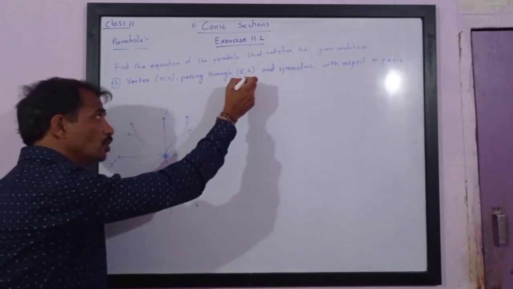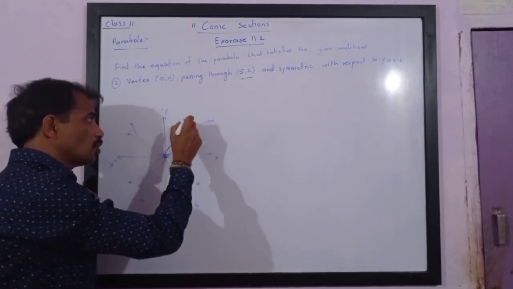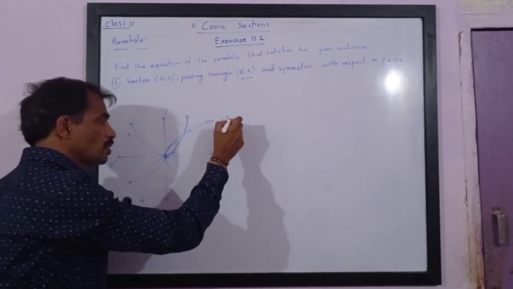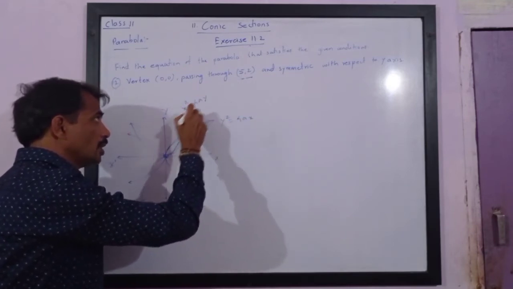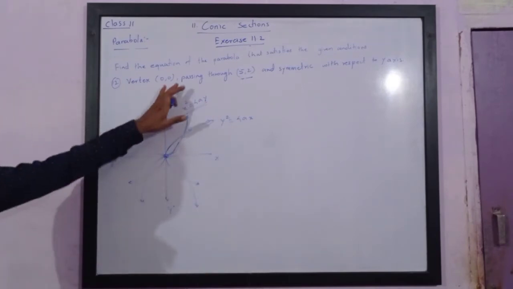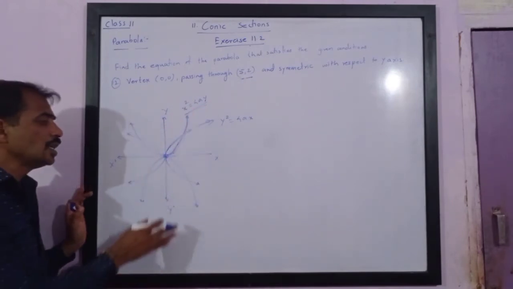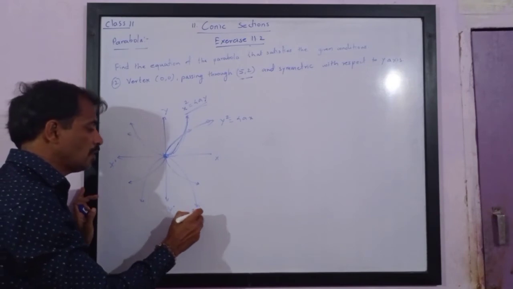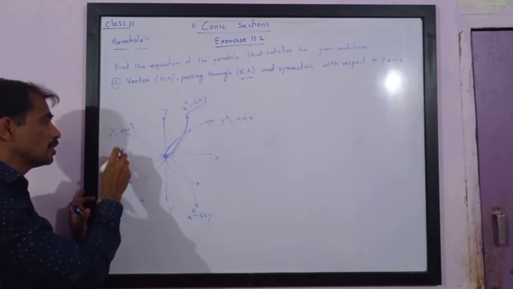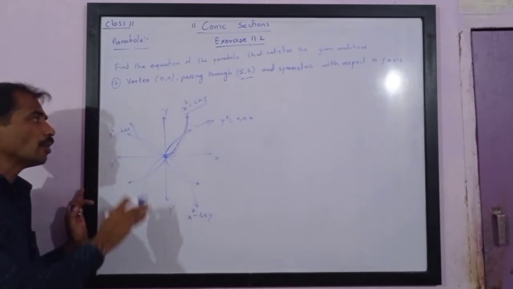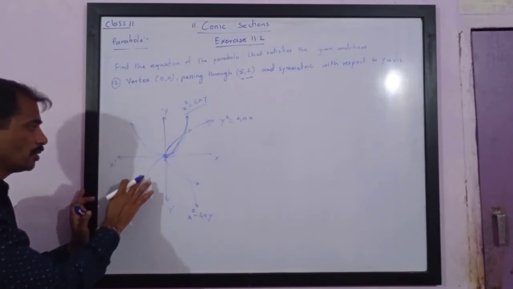So it lies in the first quadrant. As 5, 2 lies in the first quadrant, there are two possibilities. Please note, only two types of parabolas pass through the first quadrant: first is y square is equal to 4ax, and second is x square is equal to 4ay. These are the only two parabolas which pass through the point 5, 2. So the parabolas x square is equal to minus 4ay and y square is equal to minus 4ax are not possible. So we will erase these two parabolas.